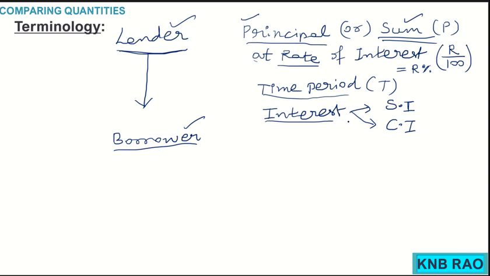Interest is of two types, one is simple interest, another is compound interest. See children, we normally represent interest with the letter capital I.